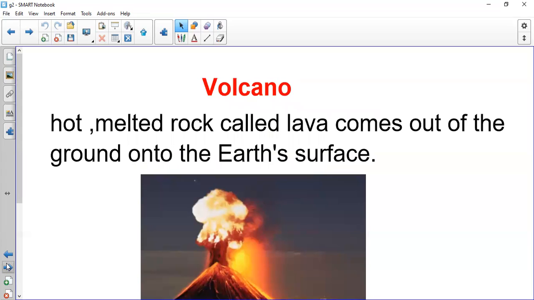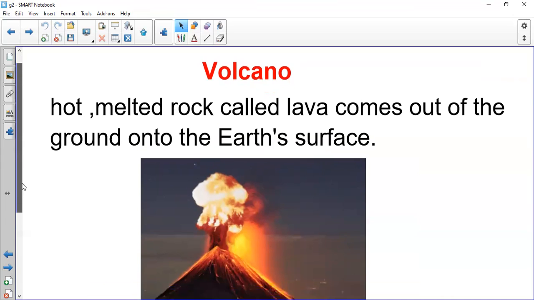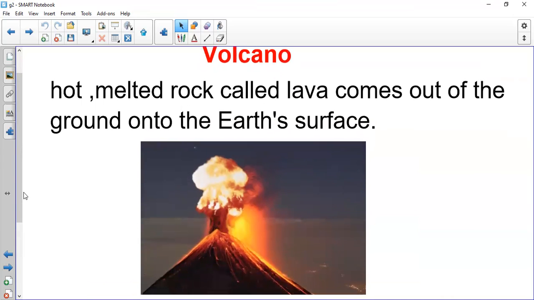What else changes the earth crust? Volcano. What is a volcano? A volcano is a big mountain, but it's not a normal mountain. It has a hole that's opened from its summit, from the top, like this one. From this hole at the top of this mountain, we have fires.